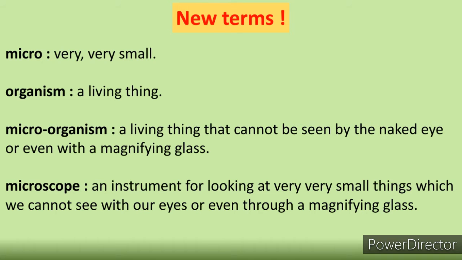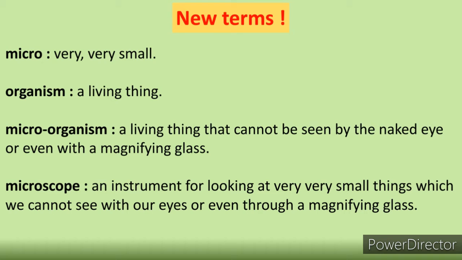Now today we will learn a few more new terms. First one is micro. What does the word micro mean? Micro means very, very small. Second one is organism. Organism means a living thing. If we add both words, microorganism.